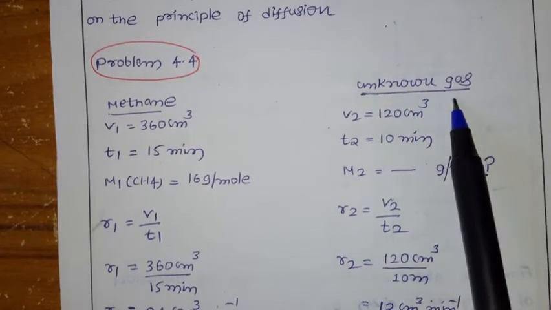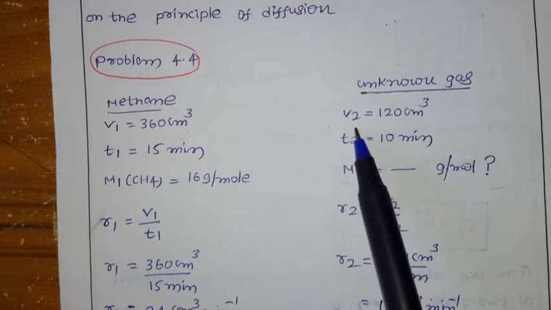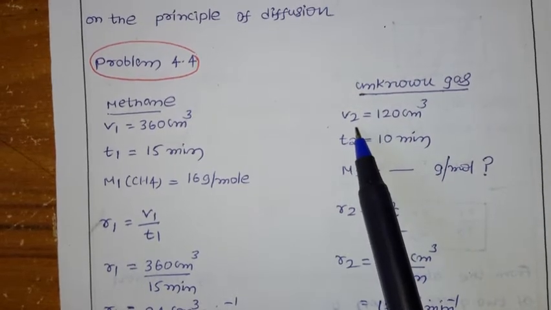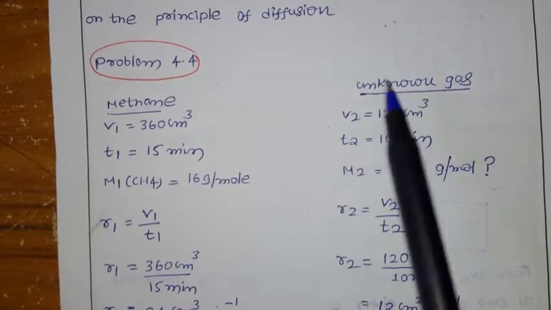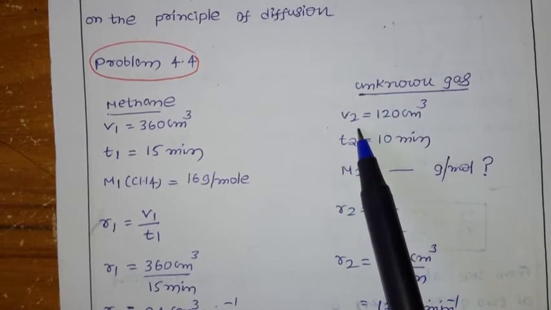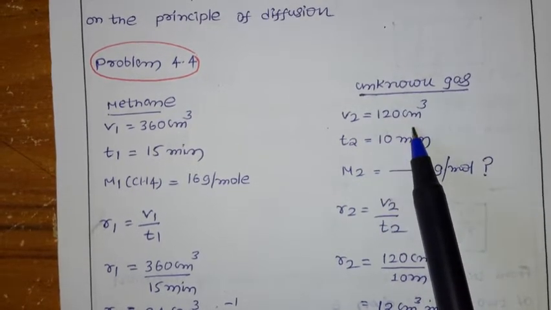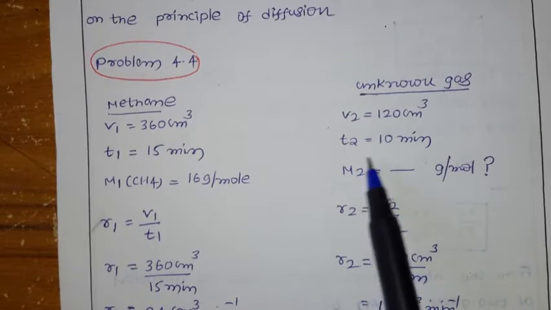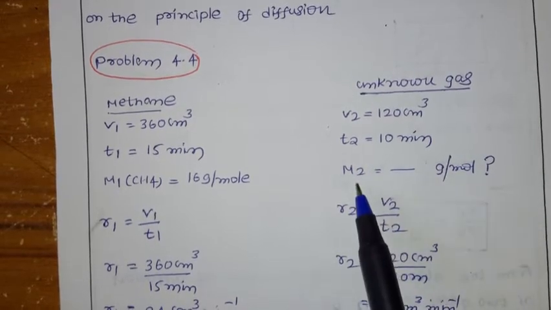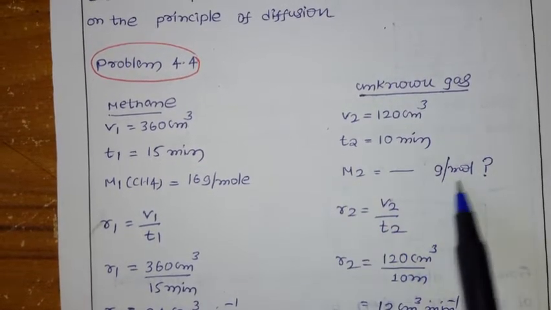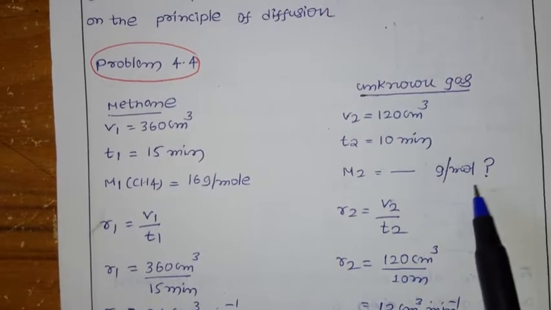Next, the unknown gas: what is the given data? The volume, which I am assuming as V2, since the first gas has V1. The second gas volume is 120 cubic centimeter. Now the time: T2 equal to 10 minutes. Now what do we have to find out? This is the question: the molar mass of the unknown gas.